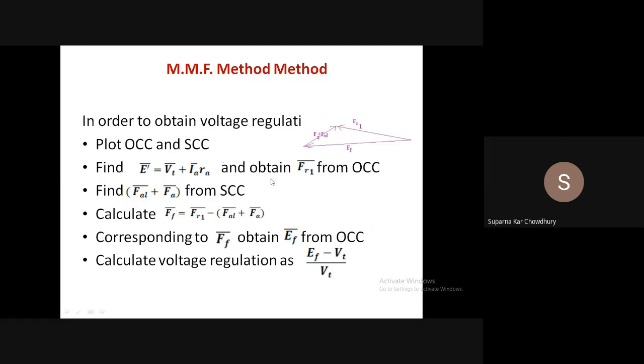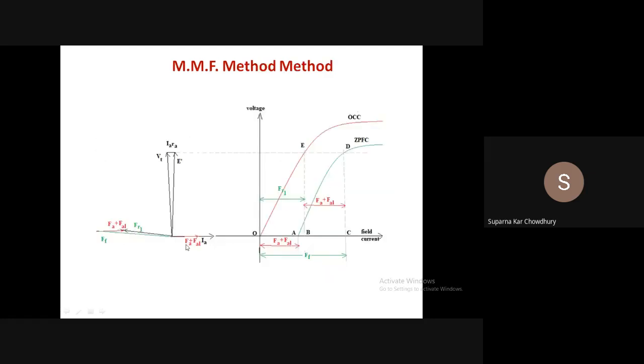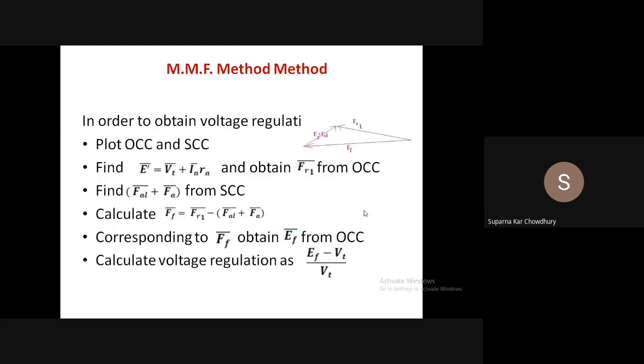Now when we are interested to calculate the regulation for any power factor, what we have now, we know the value of FR1.